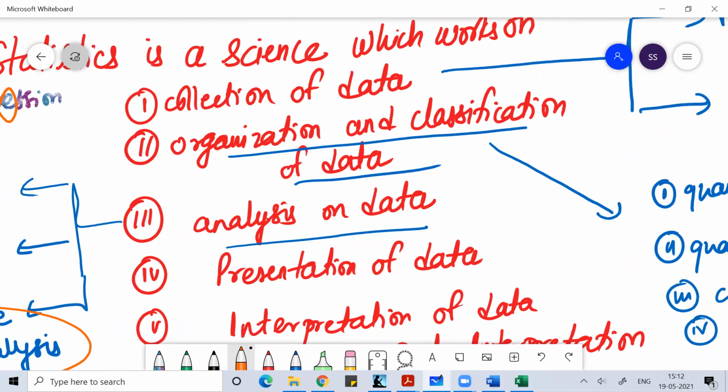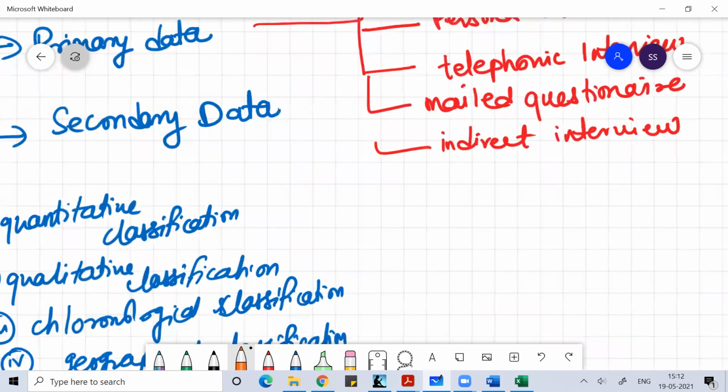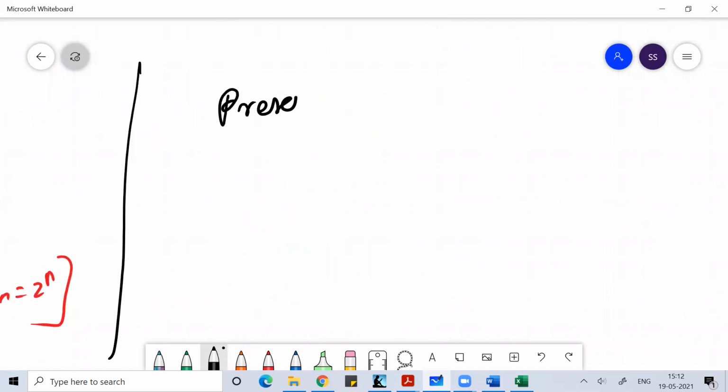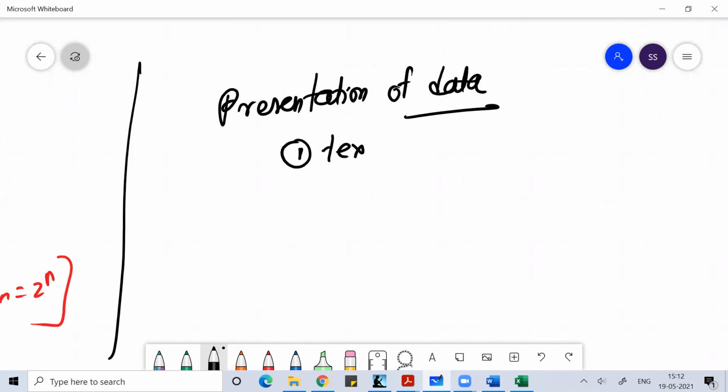Once the analysis is done, we need to tell the world what homework we have done. The next part is the presentation of data, how you present your analysis to the rest of the world. That presentation can be textual presentation.